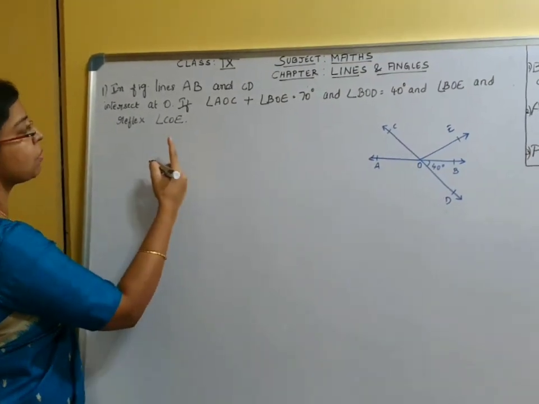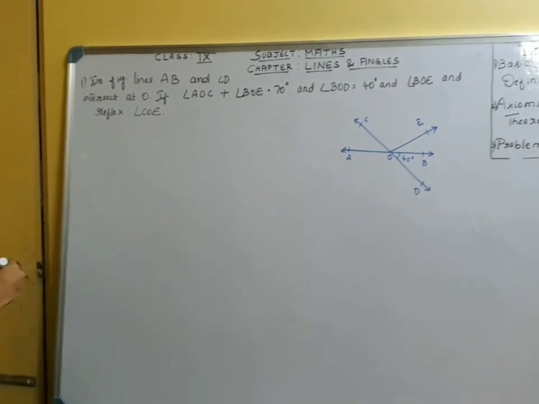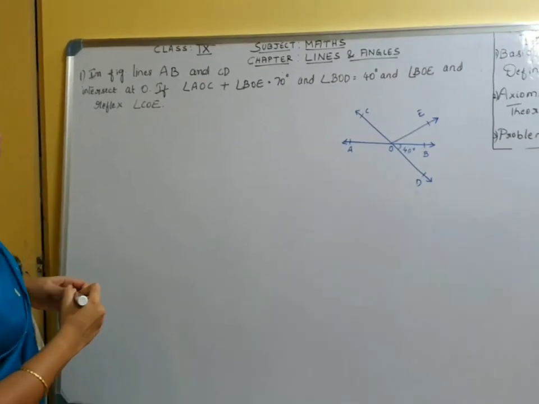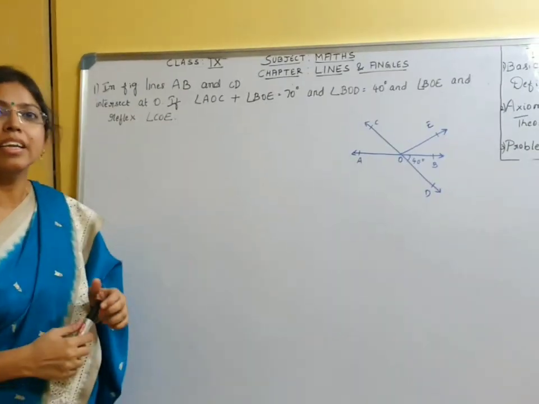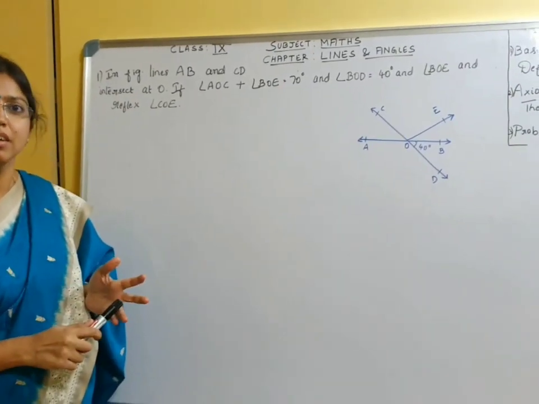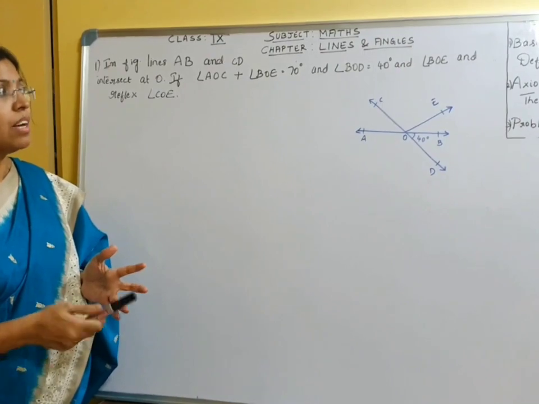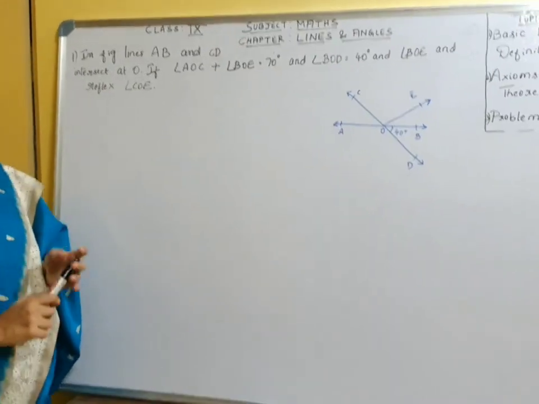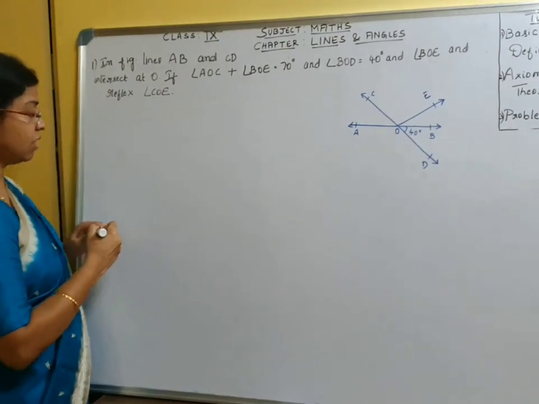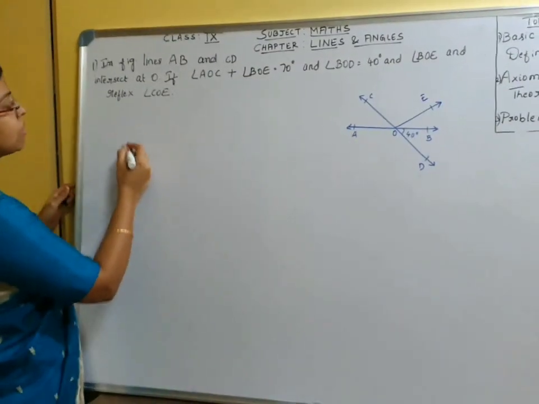We will go to the next problem, an exercise problem, which is based on the axioms and theorem 1. What were the axioms that we learned? The linear pair axiom and the converse of the linear pair axiom, and then we learned theorem 1, which says that vertically opposite angles are equal. Based on this, we will solve some problems.